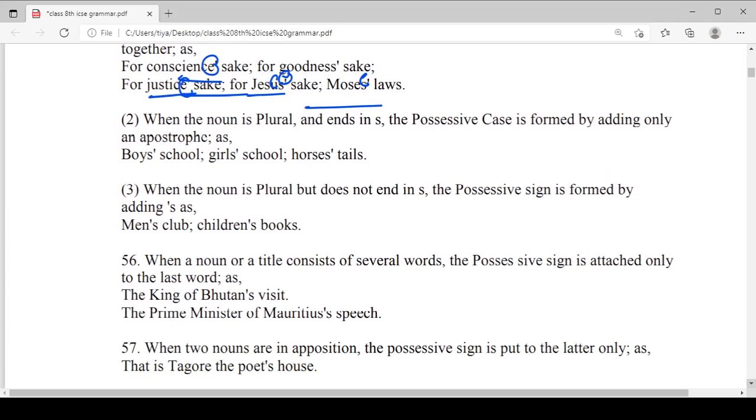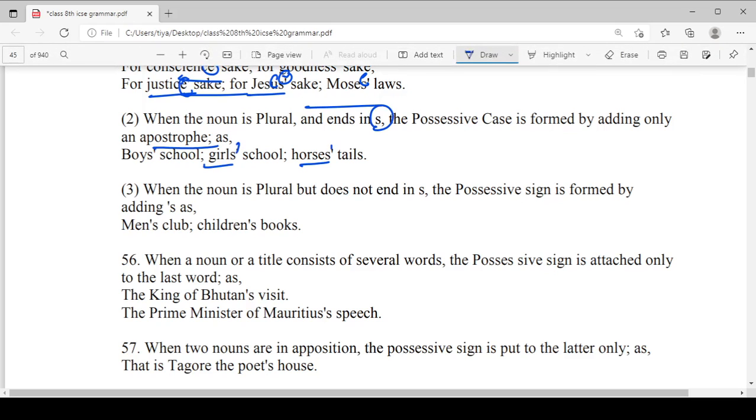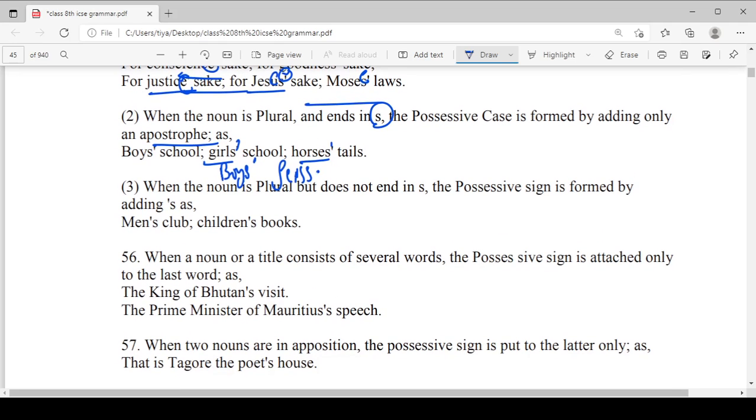When the noun is plural, like girls, horses, boys, scissors, already a plural noun ending with s, the possessive case is formed by adding only an apostrophe.